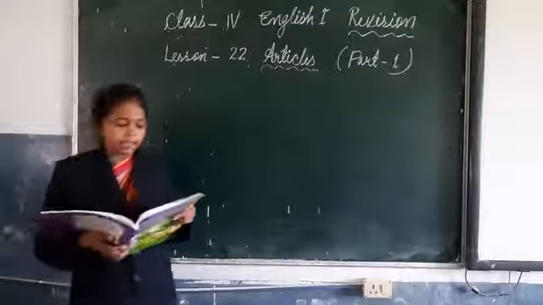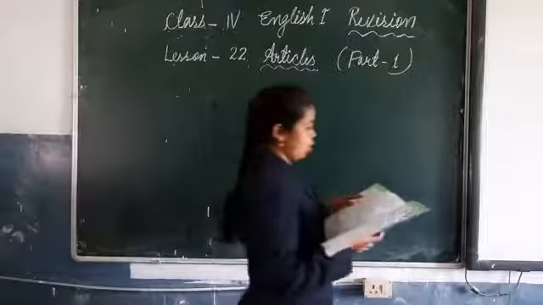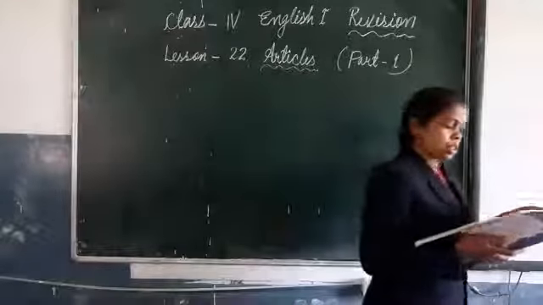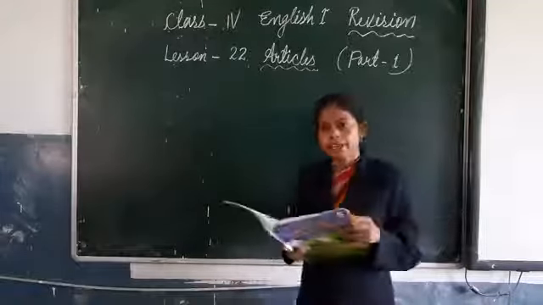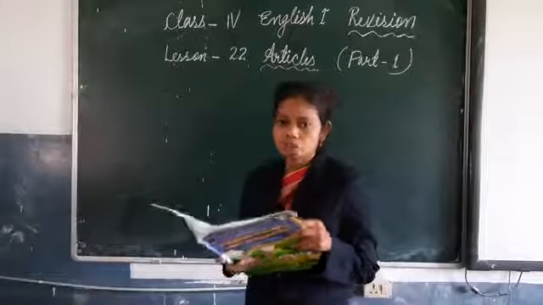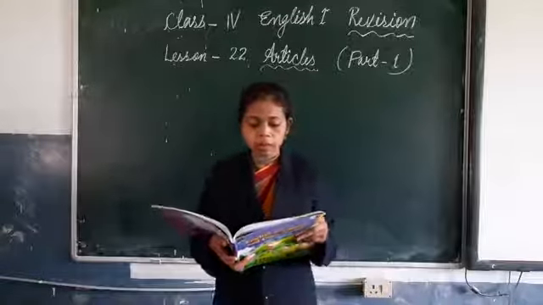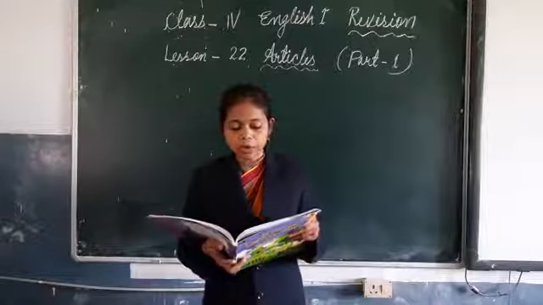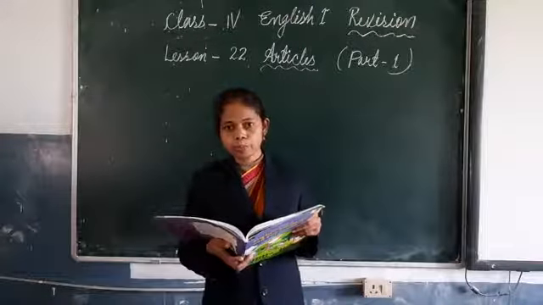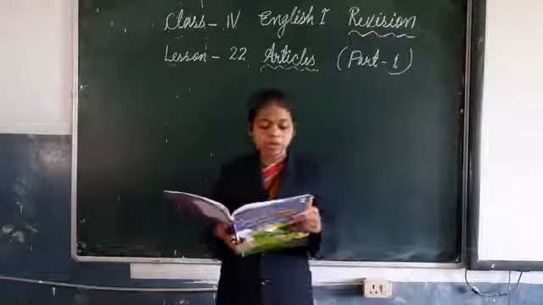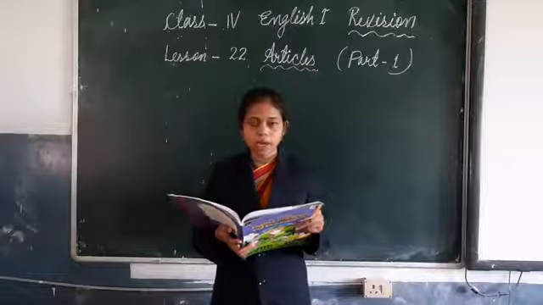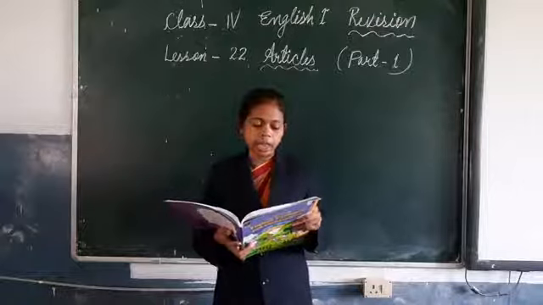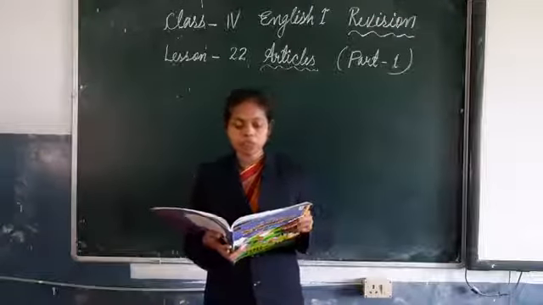A and an can be used instead of 1. Use a or an instead of 1. So here we will use a or an instead of 1. Okay. First number, I have one brother and one sister. So instead of 1, you write a. I have a brother and a sister.